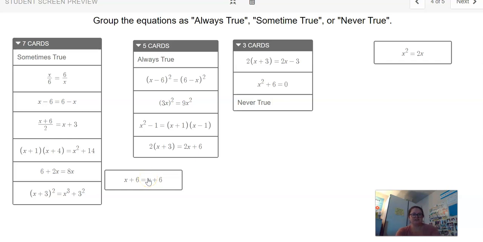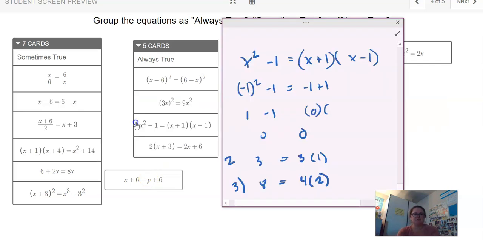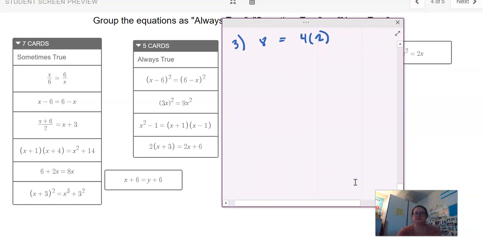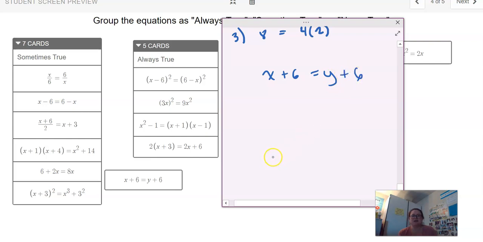Okay, now we've got two variables, which can make things more difficult when we're doing this kind of problem. Only two left. I know this is a long video. Okay, now we have x plus 6 equals y plus 6. It's a lot harder for this to never work, to be honest, when you have two variables, because now I can put whatever I want for x and whatever I want for y. And right off the bat, I'm seeing if I put 0 for x and I put 0 for y, this works. So I found one that works. The question is, would this always work? Well, if this was both x's, then it would be very easy for you to say, yes, it always works.